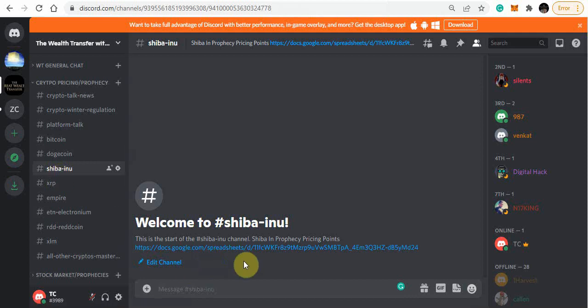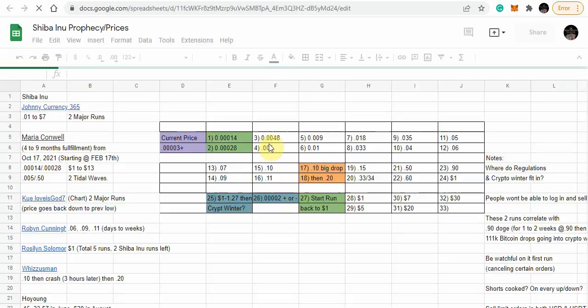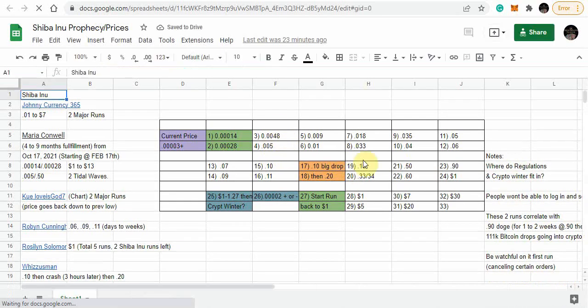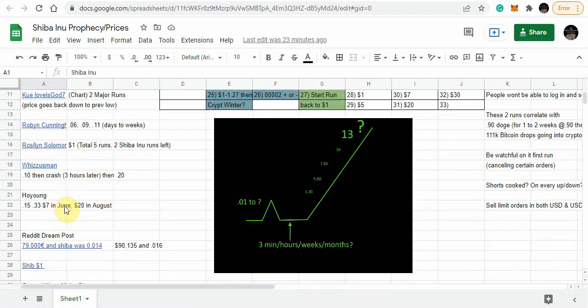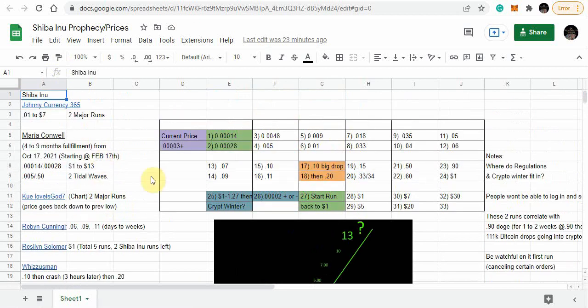Then we have Shiba Inu, and the same thing for Shiba Inu. And so we have all these different pricing points that we have set up, and then the different people and what they've said about Shiba Inu, right? So I just try to put this together to the best of my ability as far as all the different pricing points that are out there, right?